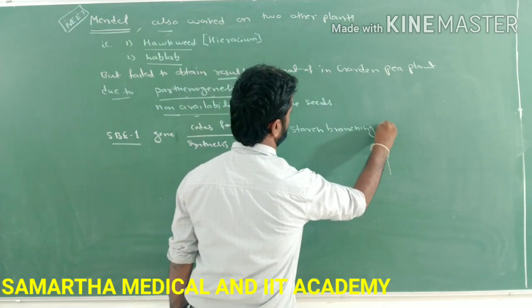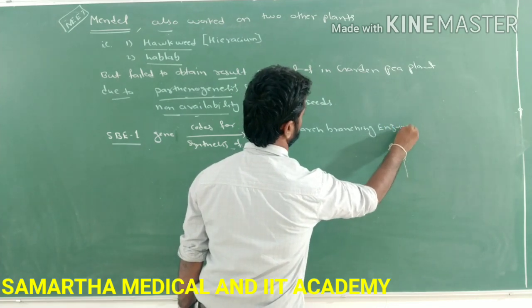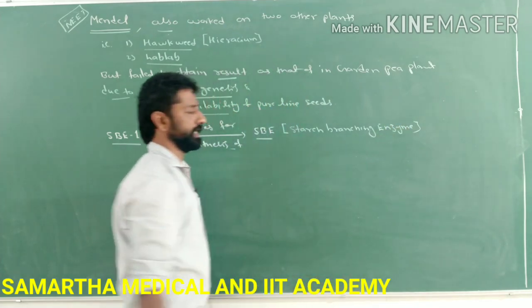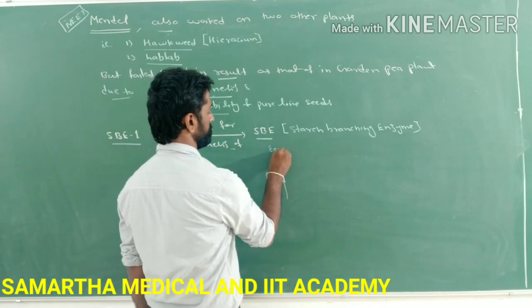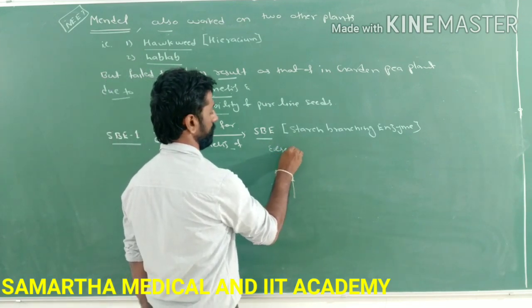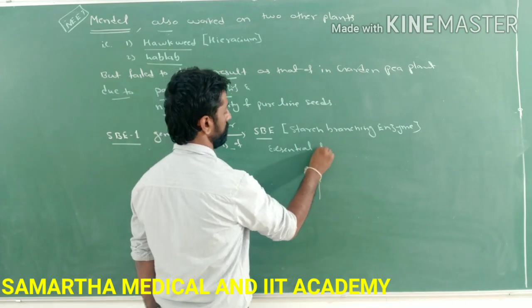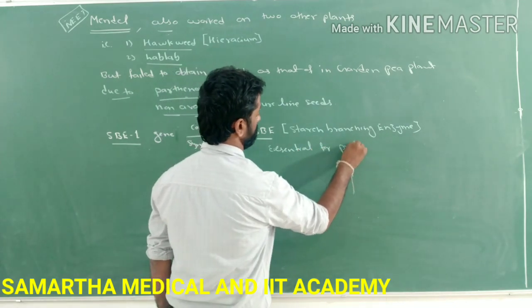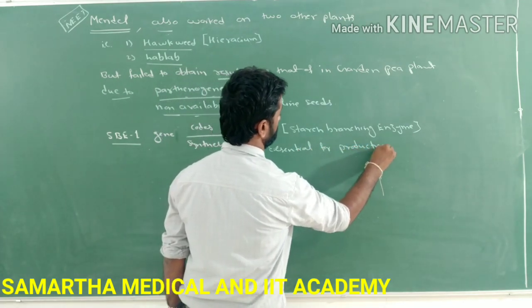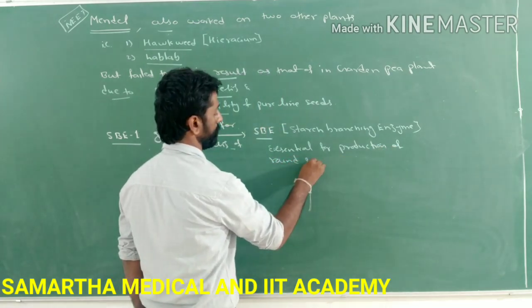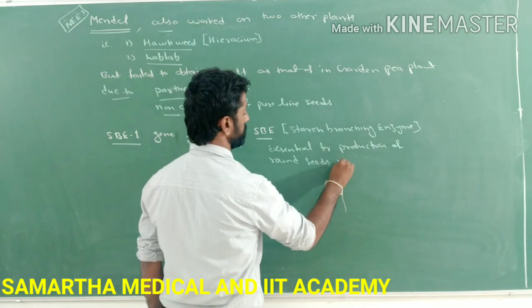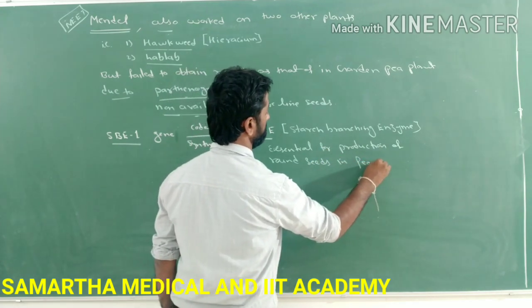What is the use of this starch branching enzyme? This enzyme is very essential for the production of round seeds in pea plant.